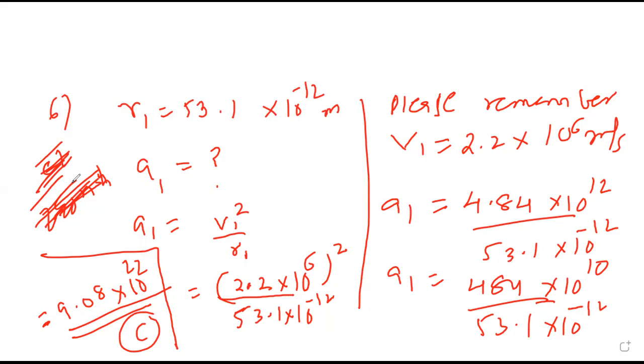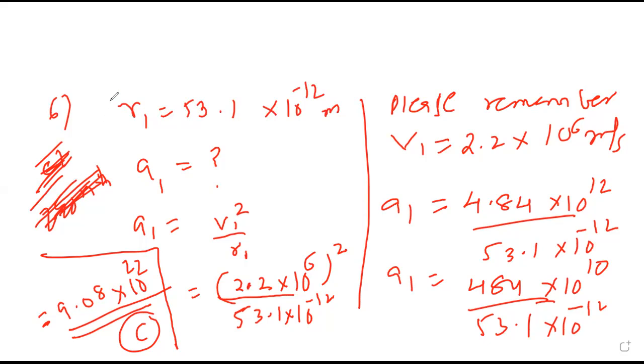Yes, sir. Sixth one is complete. Done, sir.